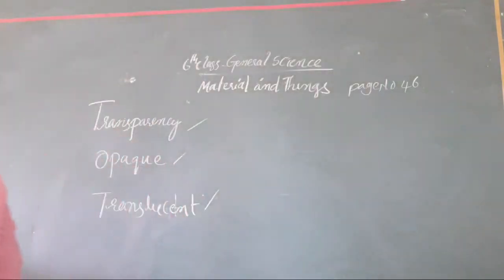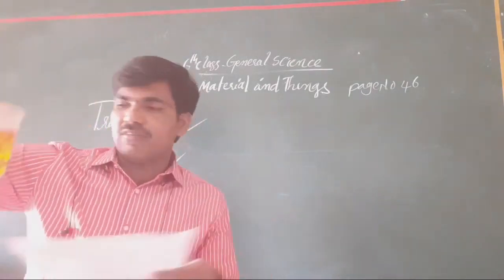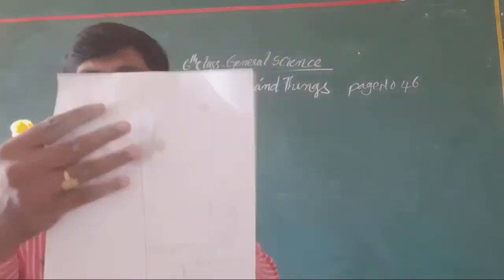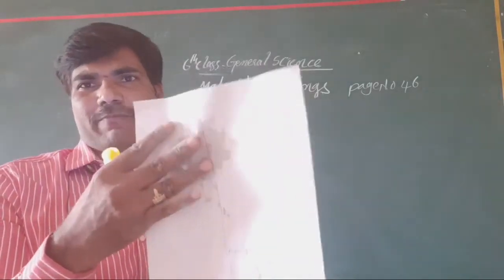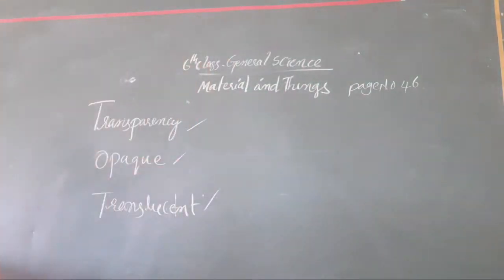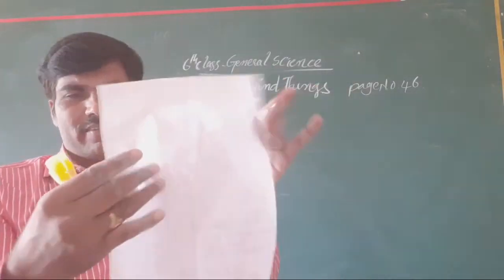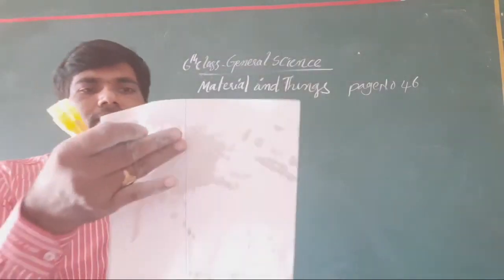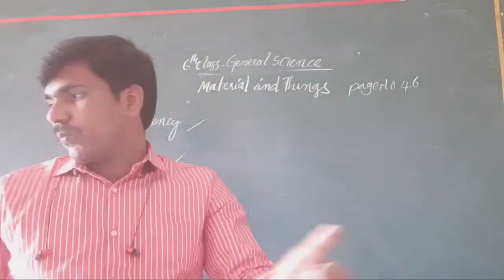When you take on this white paper some oil, I have taken this oil. Okay, now this oil I have taken on this white paper. Yes, I have taken here, there is a white paper. On this white paper, I have taken what actually? I have taken oil. Okay, now on this white paper, some place is totally covered by some oil. Okay, clear?